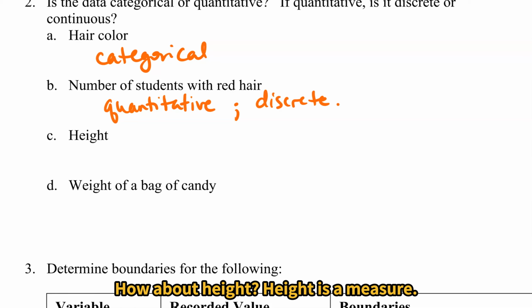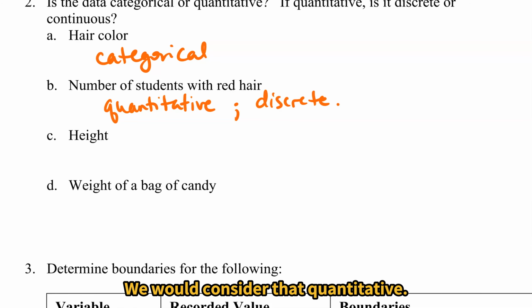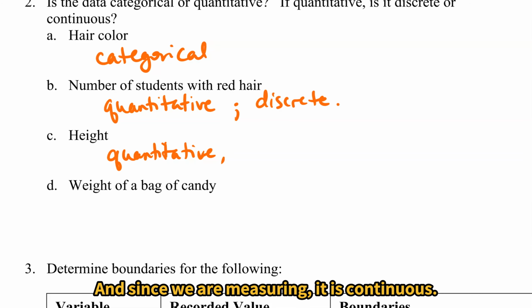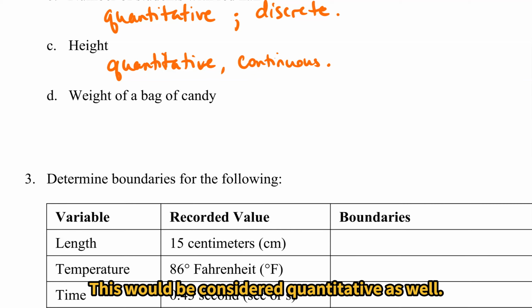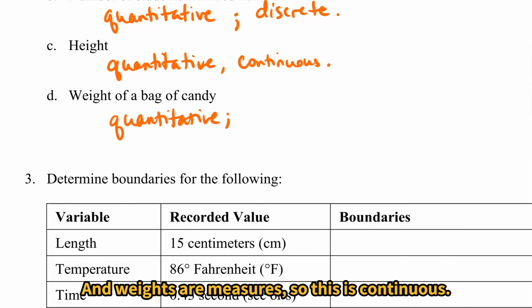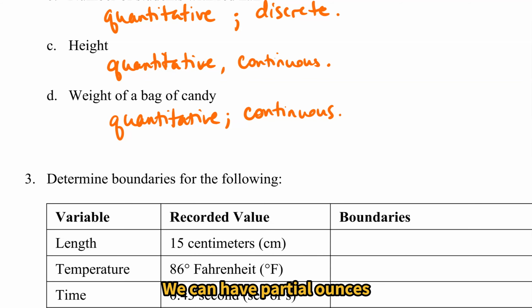How about height? Height is a measure. We would consider that quantitative. And since we are measuring it, it is continuous. The weight of a bag of candy, this would be considered quantitative as well. And weights are measures, so this is continuous. We can have partial ounces or partial pounds in our weight.